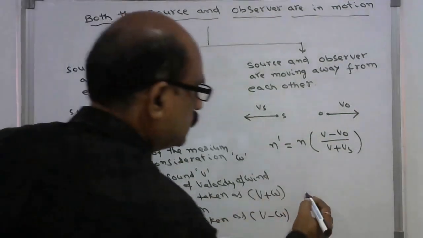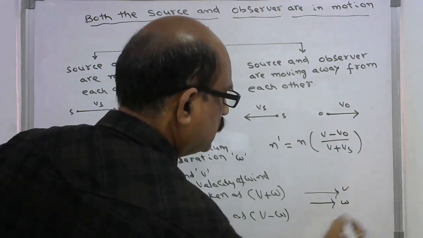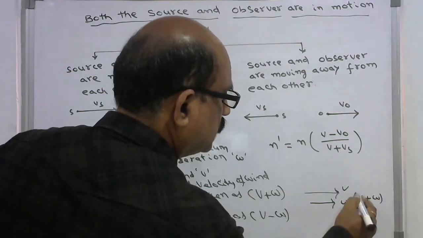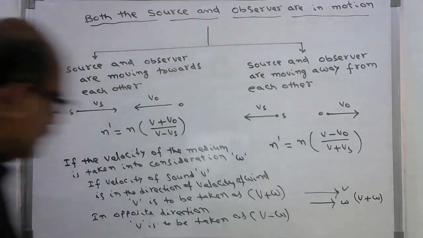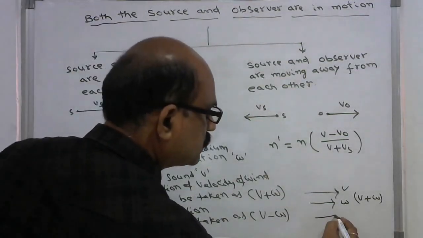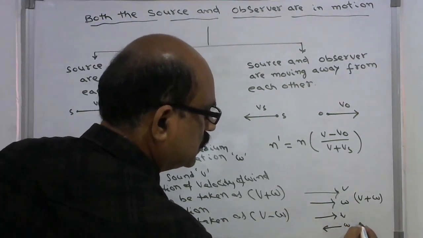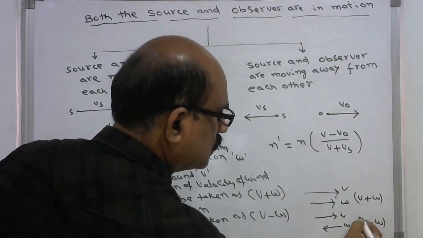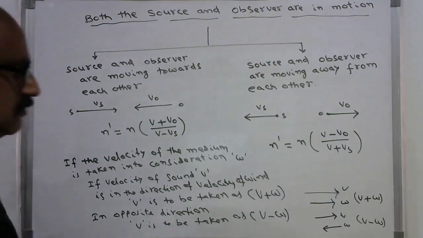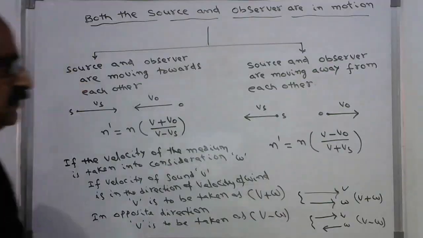The sound is moving this way and the air is also moving the same way, so the net velocity you have to take is V plus W. In the second case, in the opposite direction, if the sound is moving this way and the wind is moving that way, then instead of V you have to take V minus W. This is one case and this is another case.